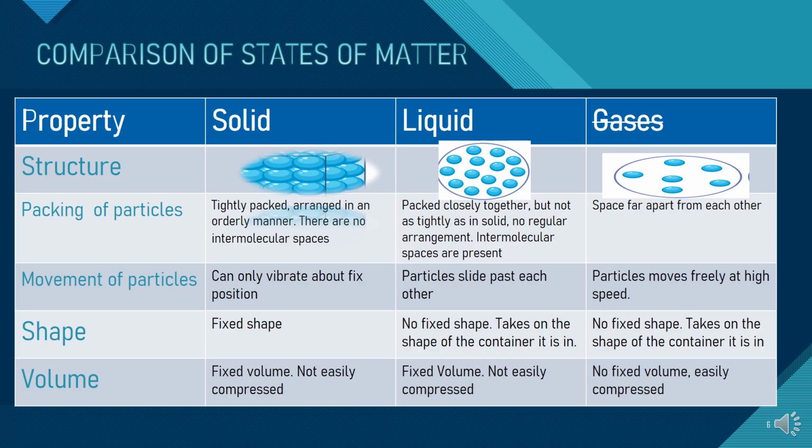That is why the volume, or the size in simple words, of the liquid is fixed. And as there is not much space between the particles, though there is some, it cannot be easily compressed. Now take a glass of water and pour it into a big jug. You will see it will occupy the shape of the jug, but the volume of the water will remain the same. A glass of water will remain a glass of water. A liter of water will remain a liter of water. It cannot change into 2 or 3 liters.